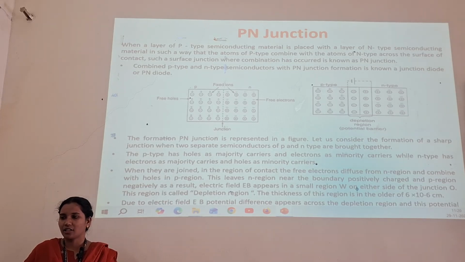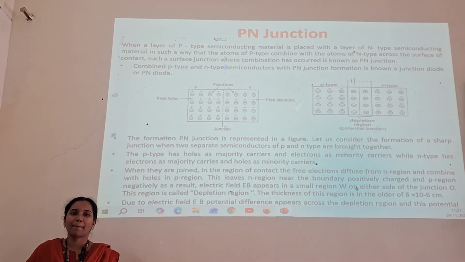You can see here these are the free electrons, these are the fixed ions. This is the junction where the layer of p-type and n-type is combined at a point of contact. The formation of PN junction diode is represented in the above figures. Let us consider the formation of a sharp junction when two separate semiconductors are brought together.